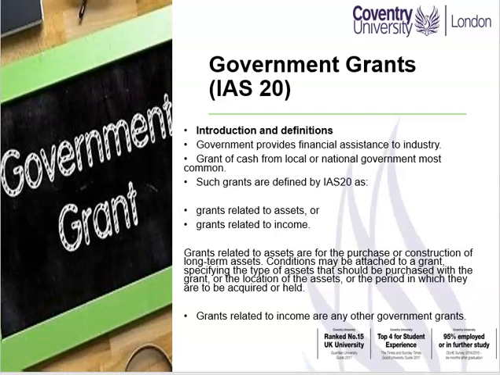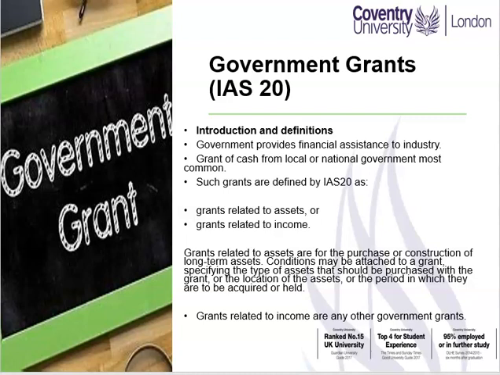In many countries, the government provides financial assistance to industry. The most common form of such assistance is a government grant of cash. So it's a grant of cash from local or national government. Such grants are defined in IAS 20 as government grants. So they could be grants related to assets or grants related to income.